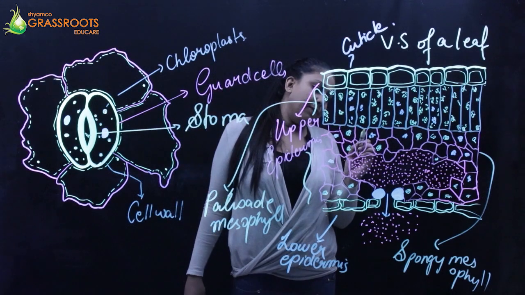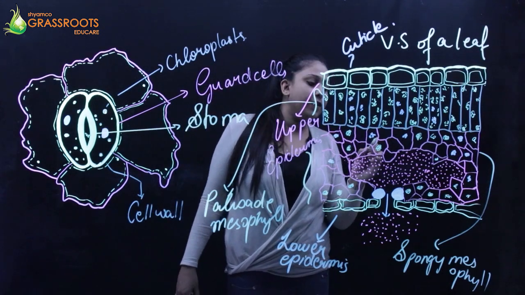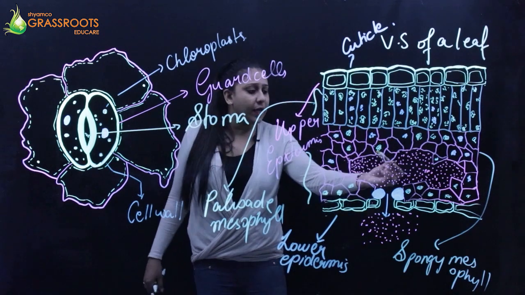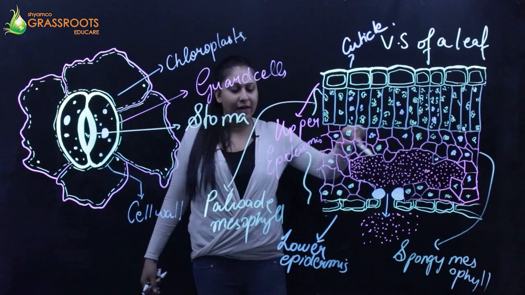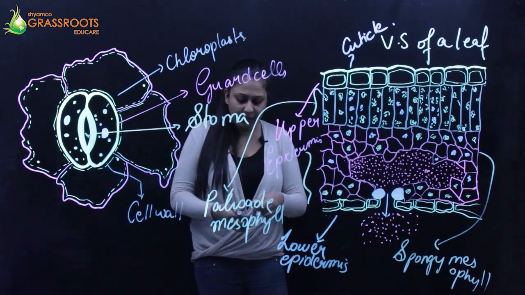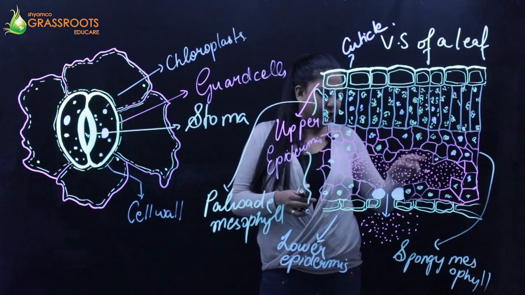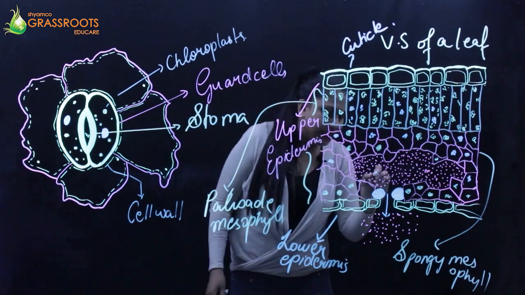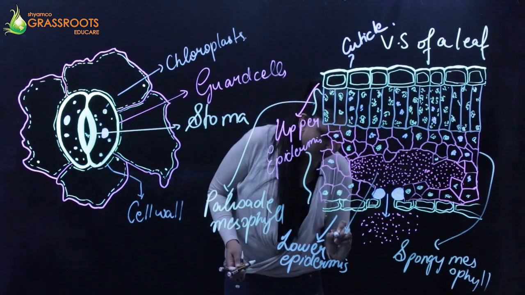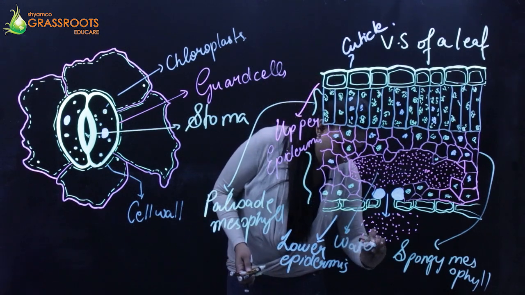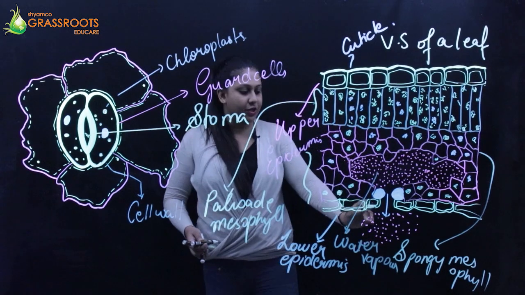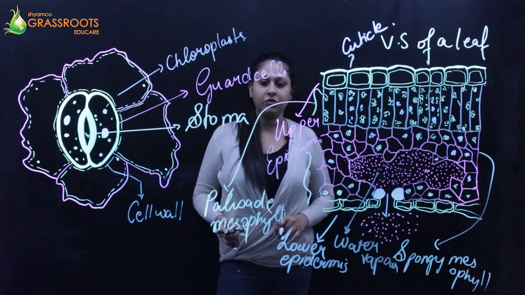Ultimately this water is going to form a thin film around all the spongy mesophyll layers, and ultimately it is going to diffuse into the substomatal region. Then these water vapor droplets, these dots which you see over here, are water vapor which is coming out from the higher concentration region to the lower concentration region.